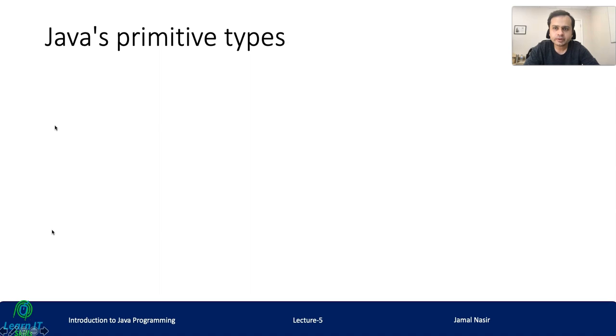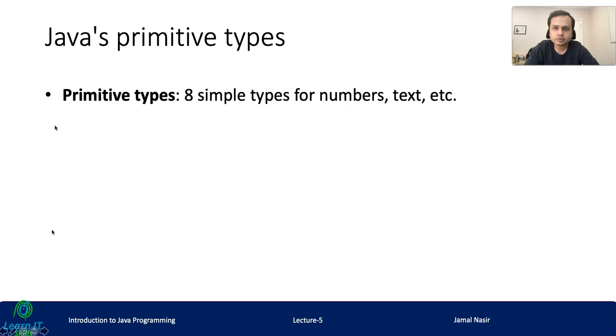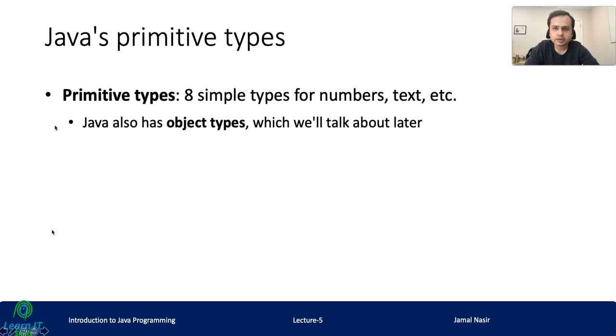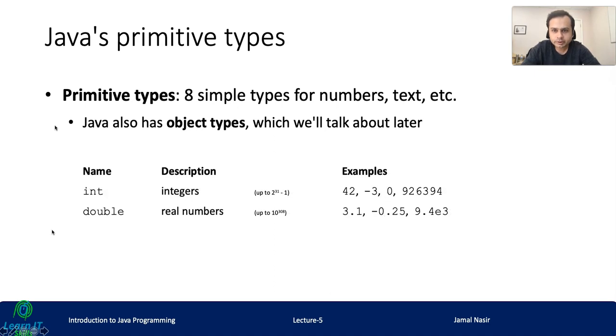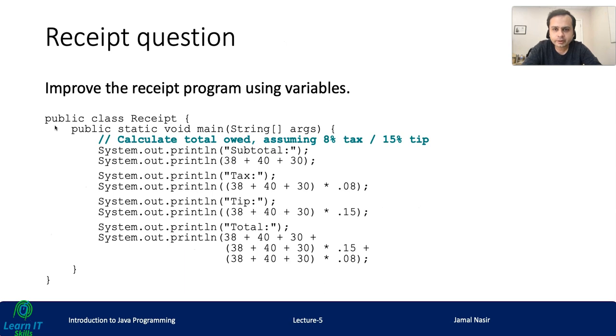In the previous lecture we talked about Java's primitive types, right? There are 8 simple types for numbers and text, and Java also has object types we will talk about later. The important types are int, double for real values, character, and boolean. And boolean would be true or false, logical values. We saw this example in terms of variables, right?